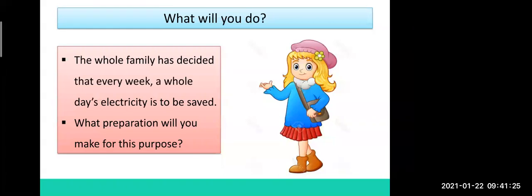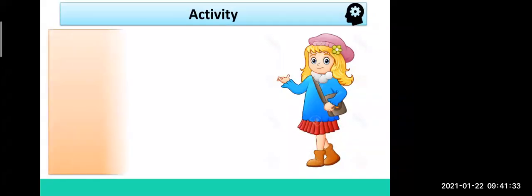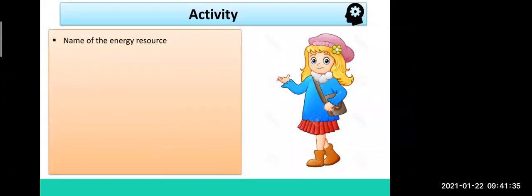Then any other? Like you can use a candle also. You can use an oil lamp also. Very good. Very nice. All of you can answer. Now next. See, now this is the activity, a small activity I had placed. So this homework you will do and show to your teacher.